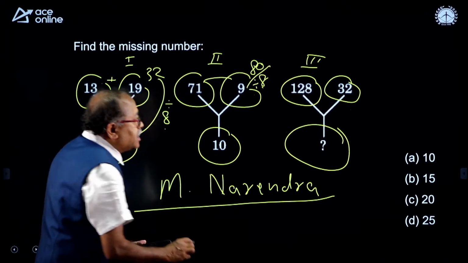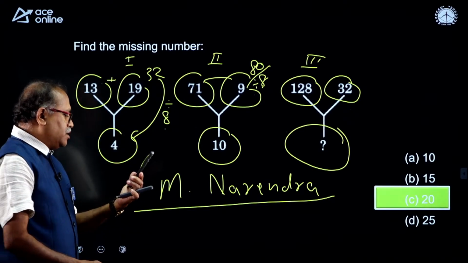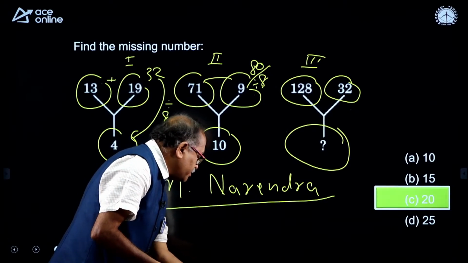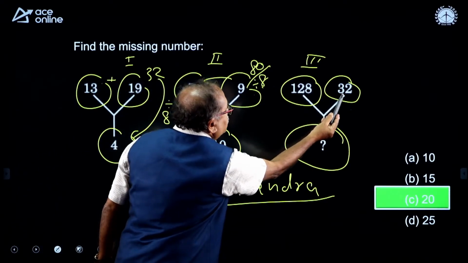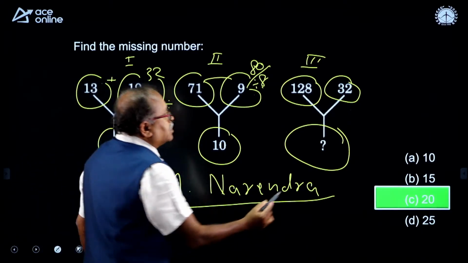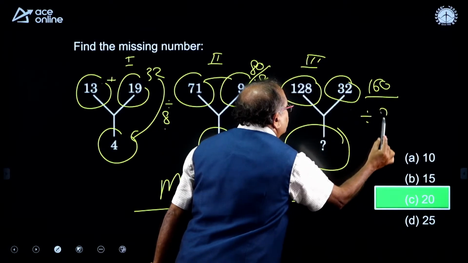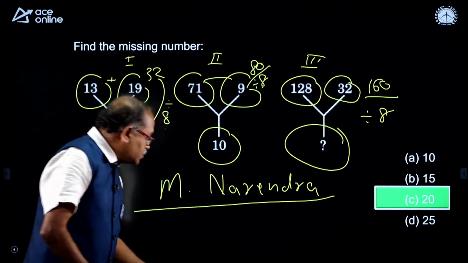Okay, let me check the answer. Answer says 20. Did I make any mistake over here? This is 32 and 28, and that comes to 160. So when 160 is divided by 8, it should be 20, my young friends. It should be 20.